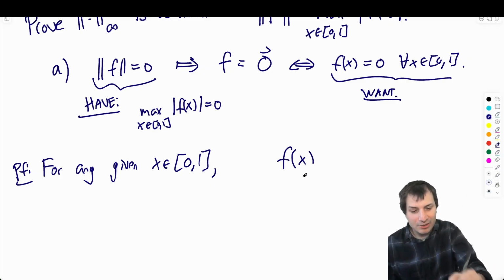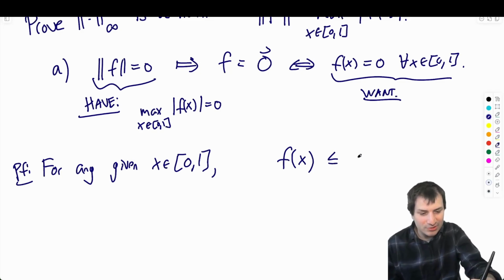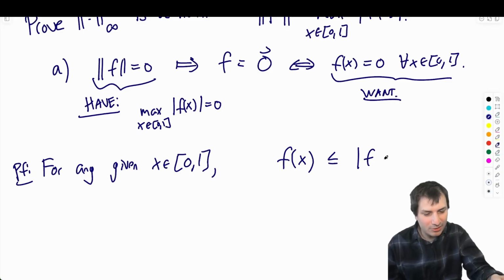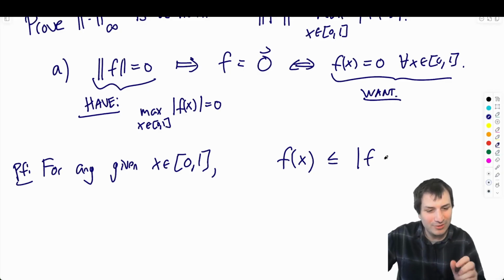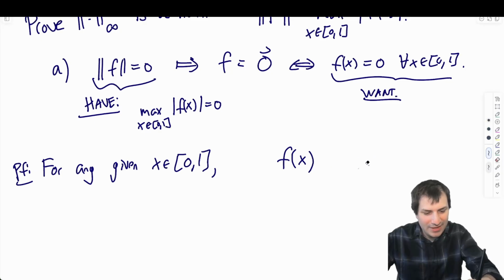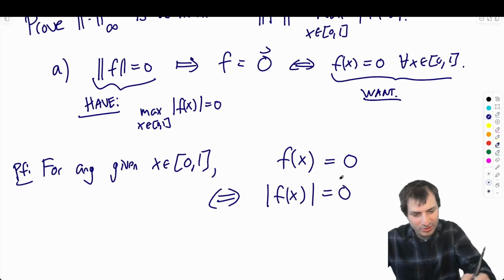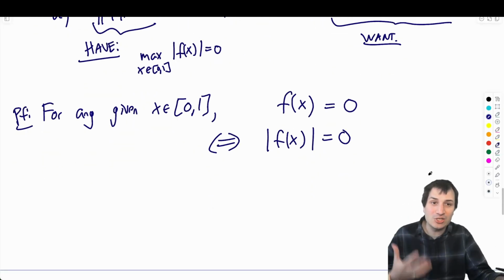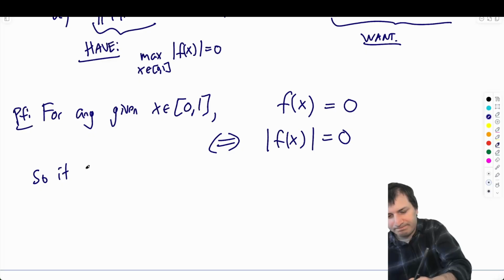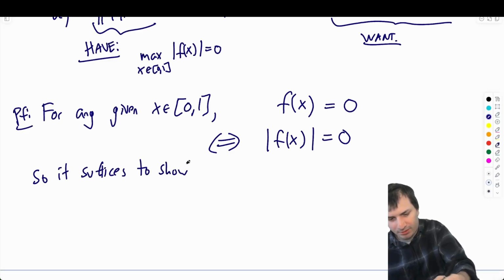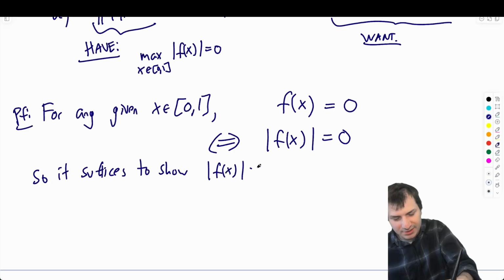F of x equals 0 if and only if the absolute value of f of x is equal to 0, right? So it suffices to show that the absolute value of f of x equals 0.